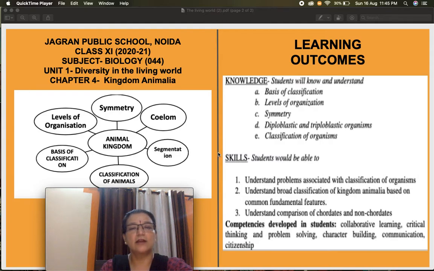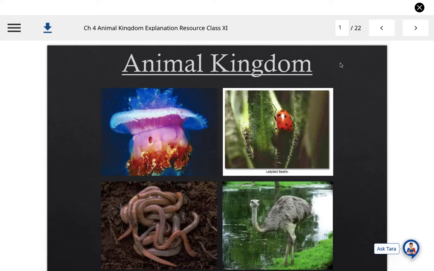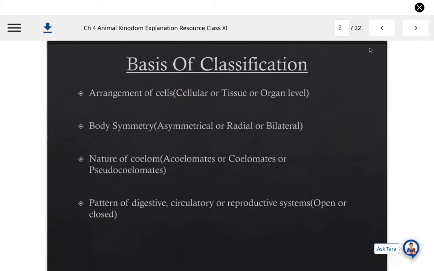Now let's start today's class. This class in which we will end up this chapter Animal Kingdom. In today's class, we will have a quick recapitulation in a brief manner of the overall animal kingdom. Now, as in the starting of this chapter, we have learned about the basis of classification of animal kingdom.